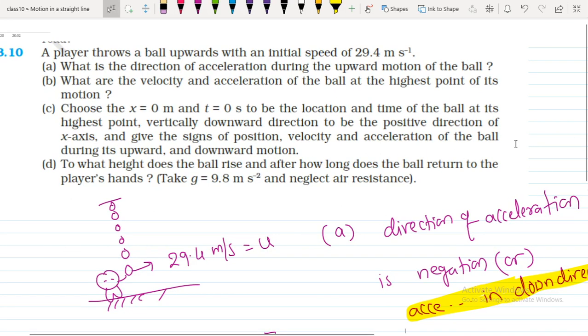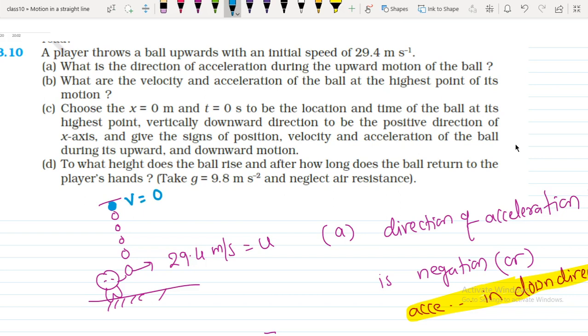Now see the B part. What are the velocity and acceleration of the ball at the highest point of its motion? Suppose you take this as the highest point. At this point, what are the velocity and acceleration? Yeah, velocity at this highest point equals 0.